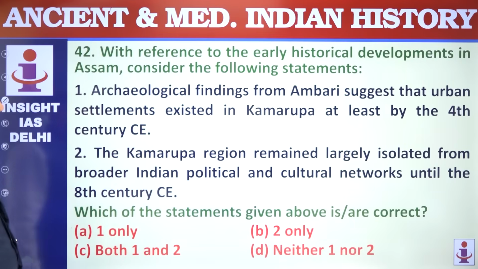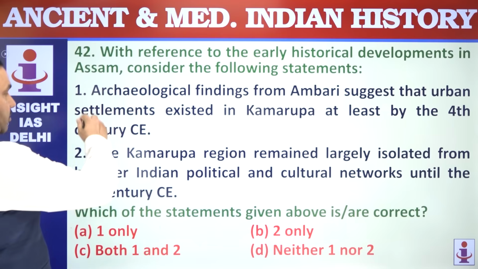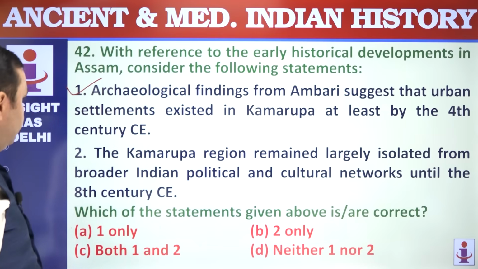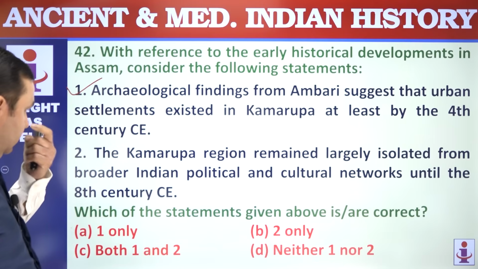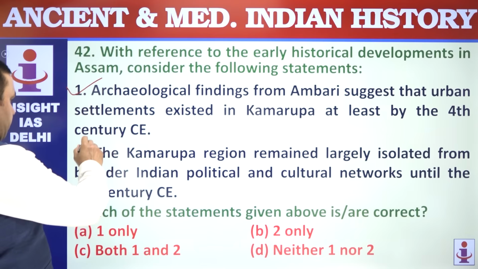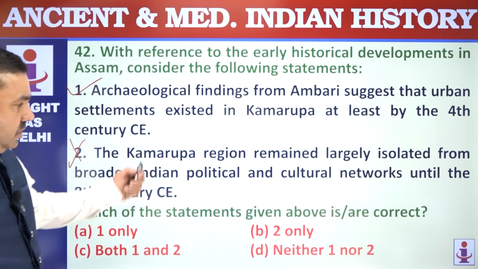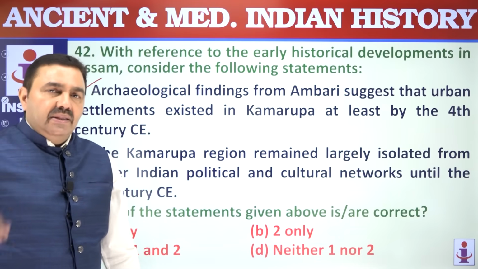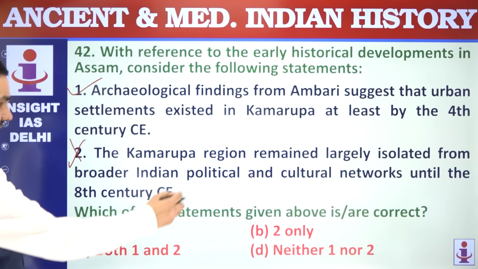42. With reference to early historical developments in Assam, consider the following statements. Archaeological findings from Ambari suggest that settlements existed in Kamrupa. That's correct. The Kamrupa region remained largely isolated. That is wrong. Harsha and the king of Kamrupa, Bhaskar Varman, were close friends. They were not living an isolated life. Only 1 is correct.